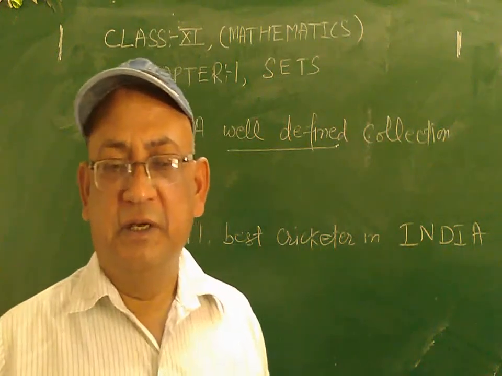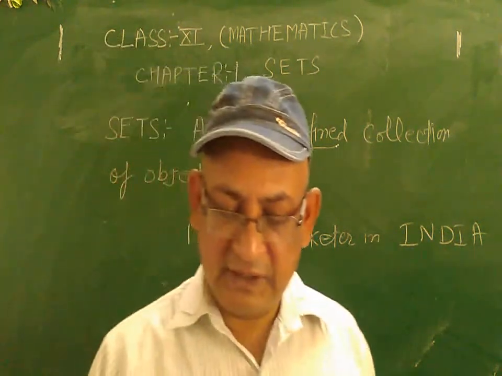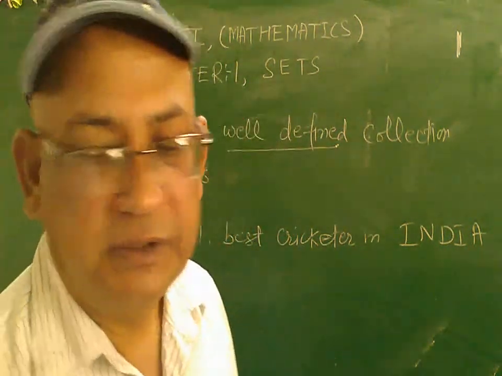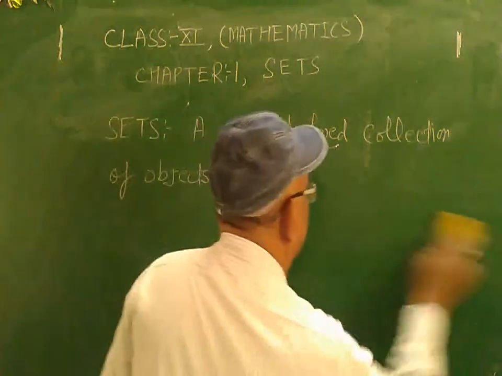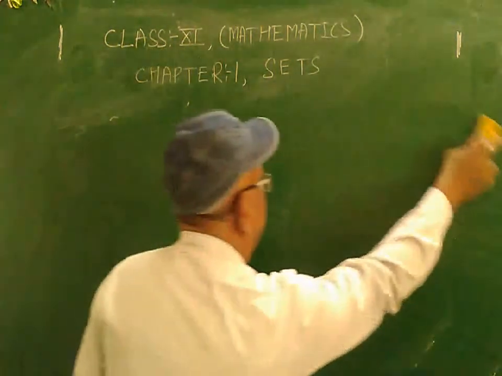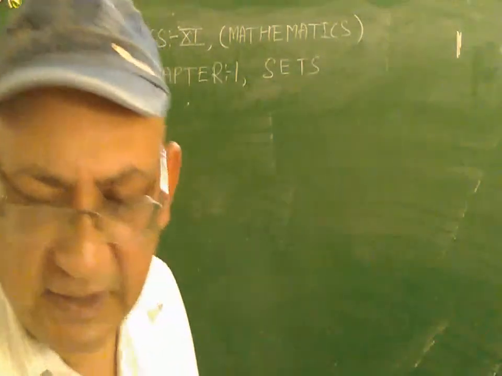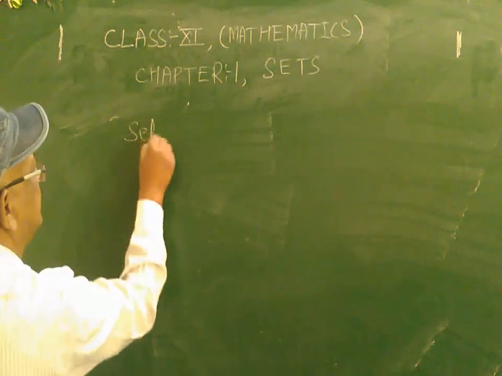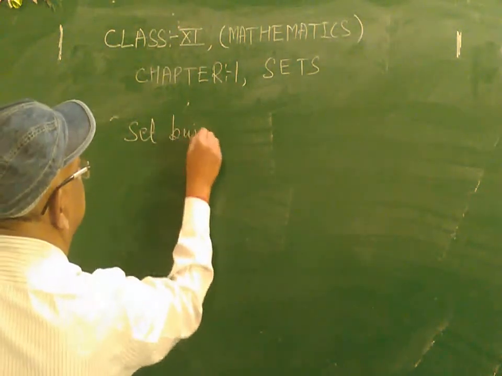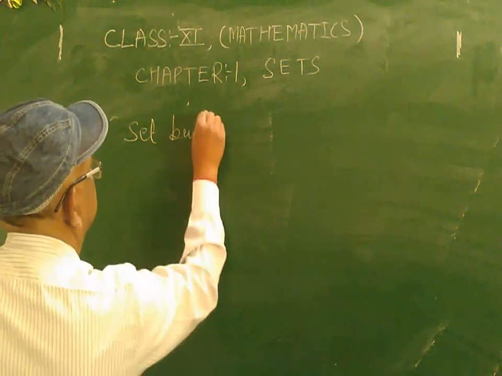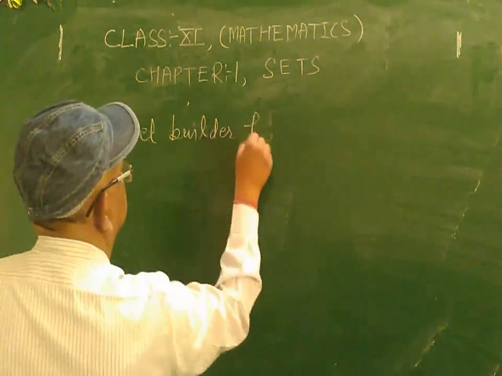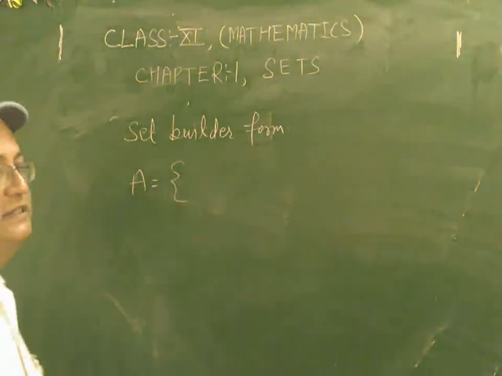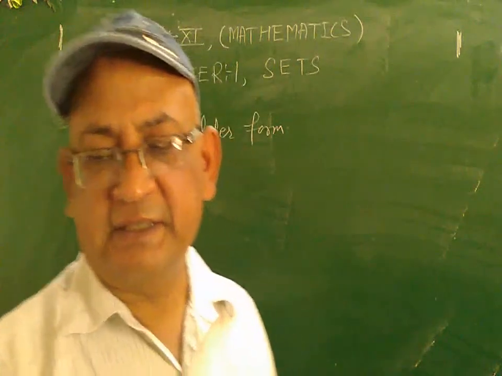Okay students, now after that we will discuss roster and set builder form. For example, we first discuss the set builder form. Here we are taking a set A in such a way that x such that x is an integer.